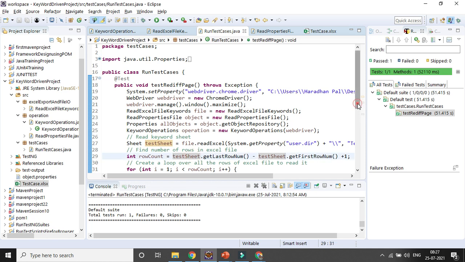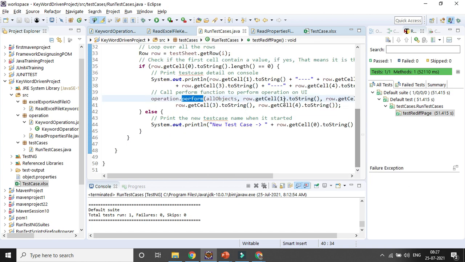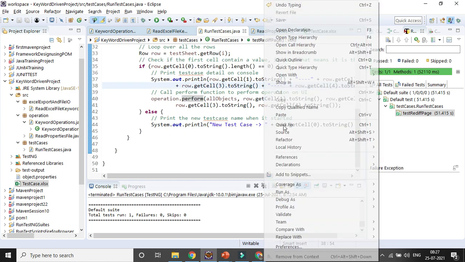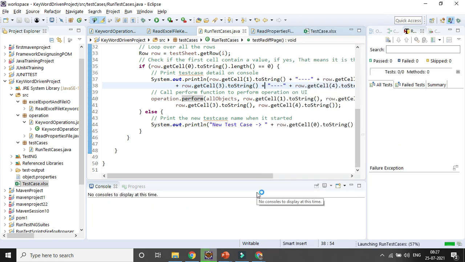In case it is not equal to 0, I will try to print out all the operations, and definitely I want to perform the operation. Otherwise, I will print out. So let's try to run it once more and see whether it is running accurately or not. So that is my objective.